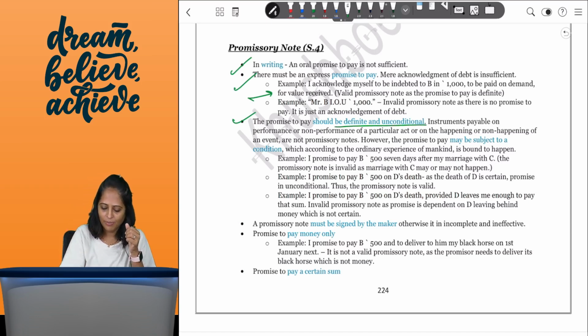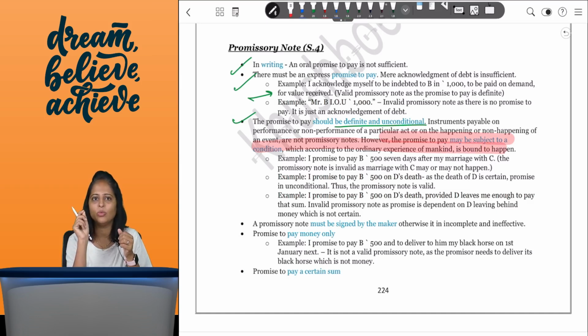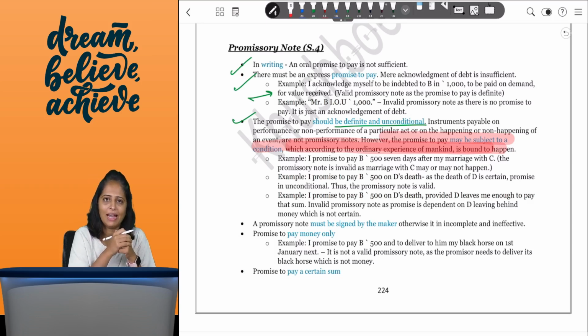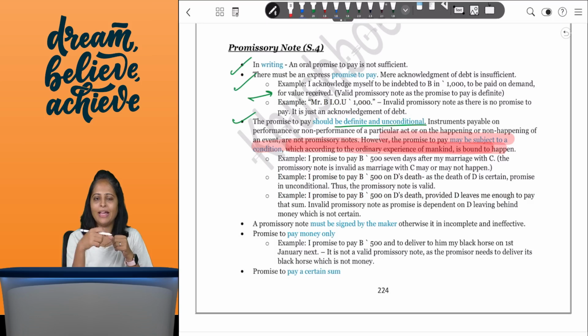But here something important they have added is that if a promissory note is subject to a condition, and that condition states something which according to the ordinary experience of mankind is bound to happen. The condition is such that it is bound to happen. So, for example, if I tell you that I will pay you rupees 10,000 on A's death. Now, A's death is bound to happen, not today, after 70 years, 80 years, I don't know. But it is something that is bound to happen. And such kind of a condition in a promissory note is something which is valid.